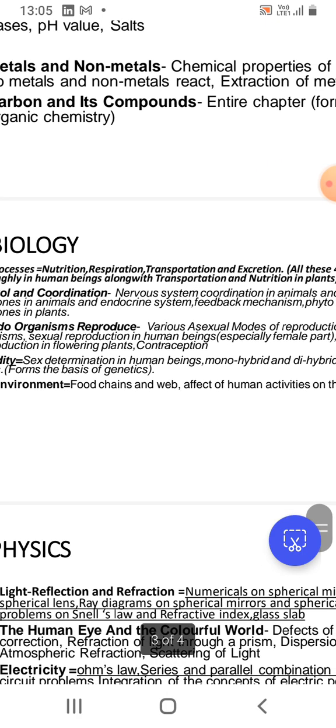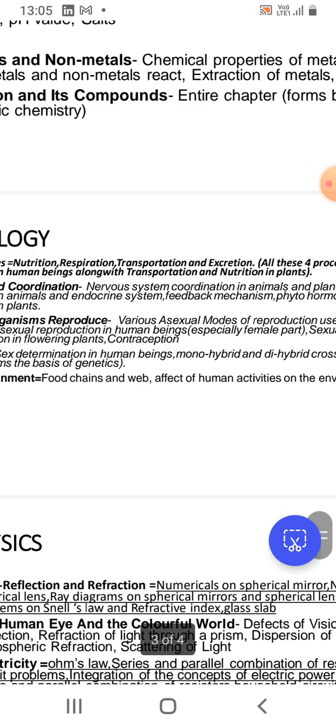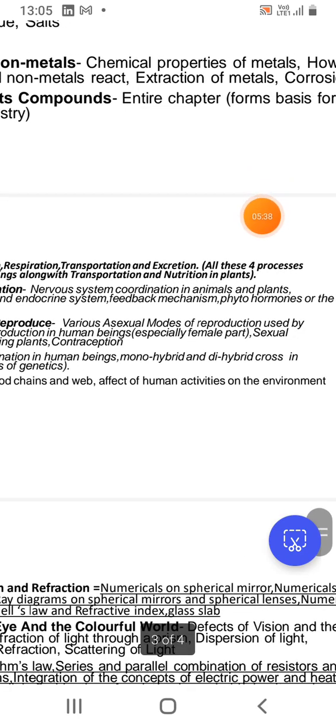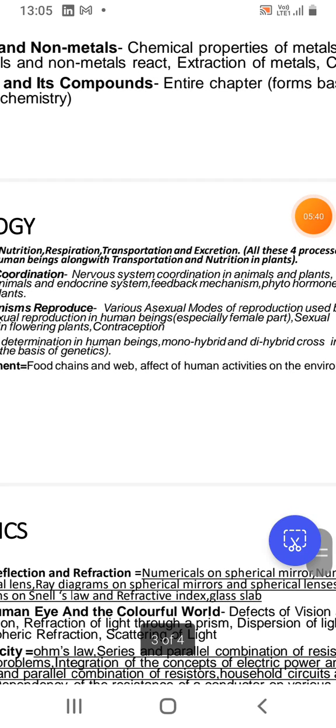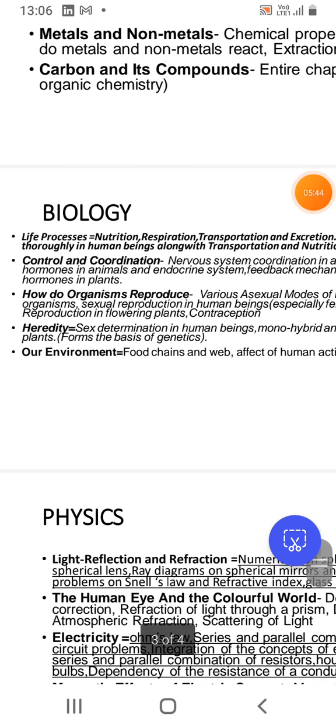Then our environment, food chains and food web, and then the effect of human activities on the environment, and concepts like biological magnification. In food chains and food web also, questions are directly asked from the concept of transfer of energy.